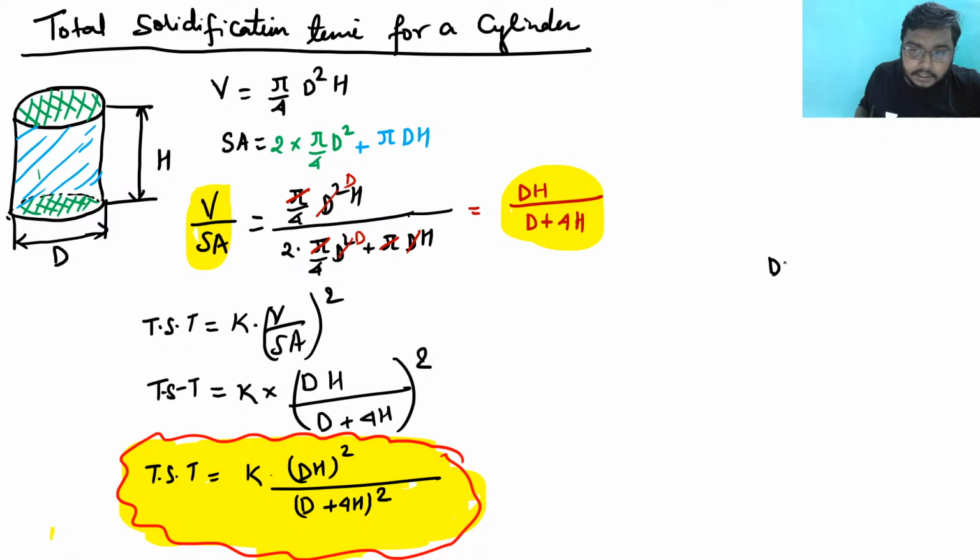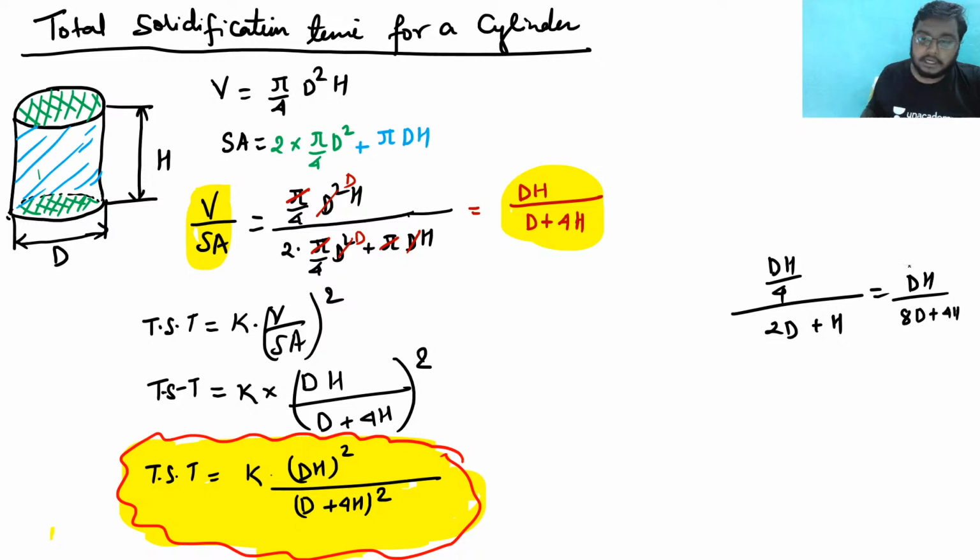I am having dh by 4 or 2d plus h. Say that dh by 4, that is 8d plus 4h. So I'm getting like this, right? Okay, no problem. So 8d plus 4h would be there.